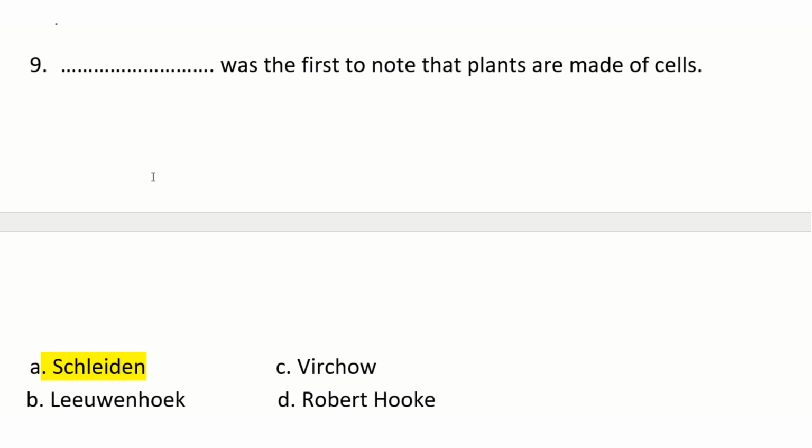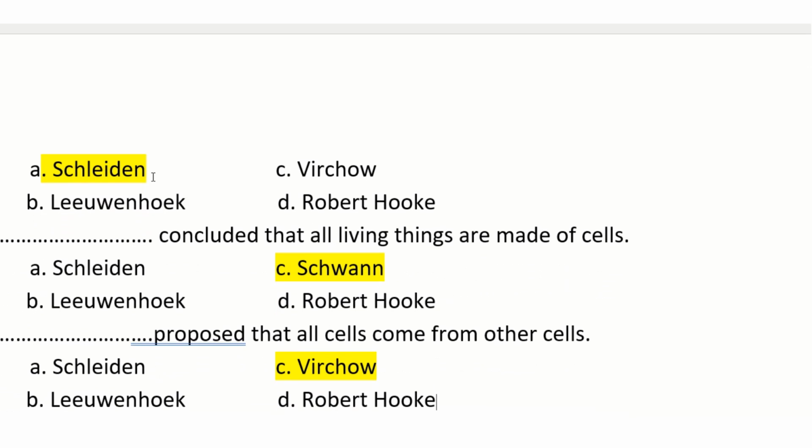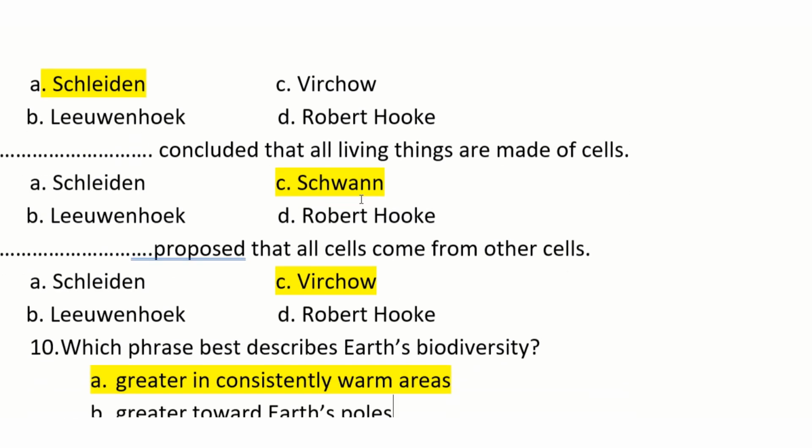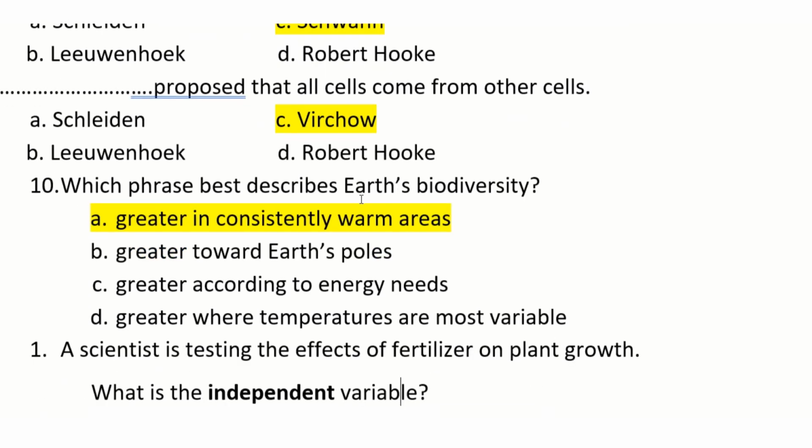Who was the first to know that plants are made of cells? Schleiden. Schleiden was the first to know that plants are made up of cells. Who concluded that all living things are made up of cells? Schwann. Who proposed that all cells come from other cells? Virchow. Which phrase best describes Earth biodiversity? Biodiversity will be greater in constantly warm areas. So in warm areas, we have great biodiversity.